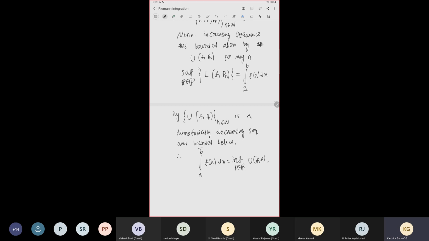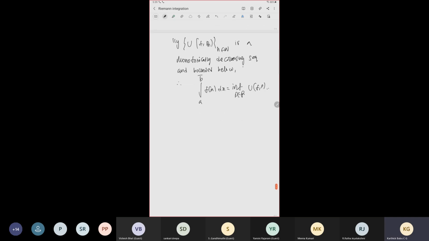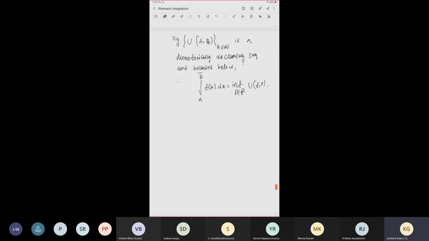So now we have these two integral notions, the supremum and the infimum. Now I'm going to say when the function is Riemann integrable.